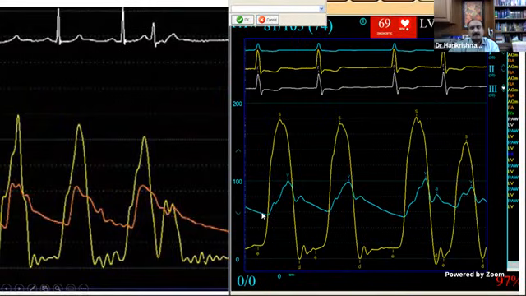But on the right hand side, you see a slow rising aortic pressure. This is indicative of a fixed obstruction. Both are differentiated by the aortic pressure wave morphology and its relation to the LV pressure. Okay, I hope you understood.